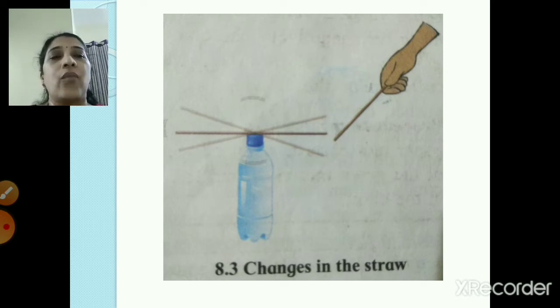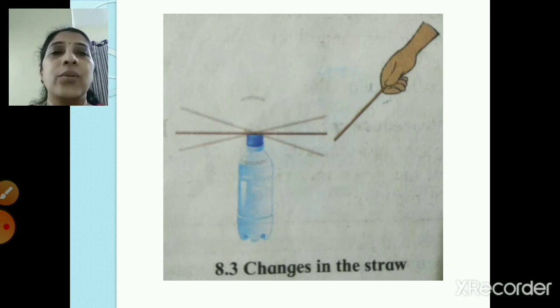Now what will you do? The straw which is there in your hand, you will rub it against a woolen cloth. After rubbing against the woolen cloth, you will bring this straw near the straw which is kept on the bottle. Now you will see what has happened. There is now a charge, right? So there is attraction, right? They come near each other, that is, they pull each other, so there is an attraction.